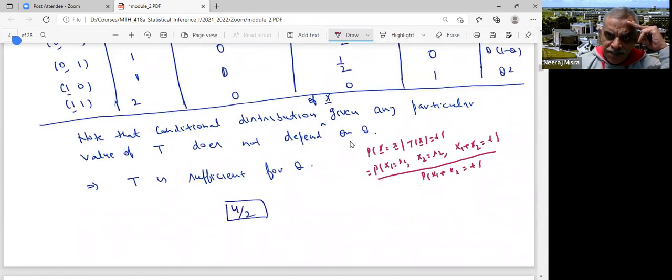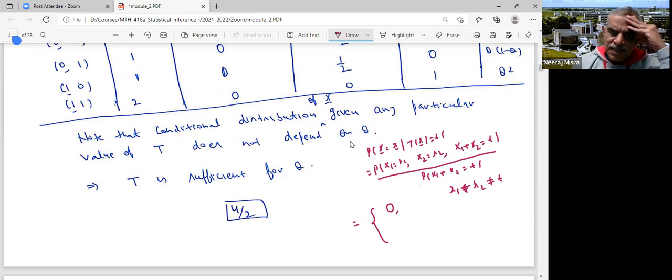Now note that if small x1 and small x2 do not add to t, then this event cannot happen, because this event says that X1 plus X2 has to be the same as x1 plus x2. So this would be 0 if x1 plus x2 is not equal to t. If x1 plus x2 is t, then anyway these two events together imply this event.